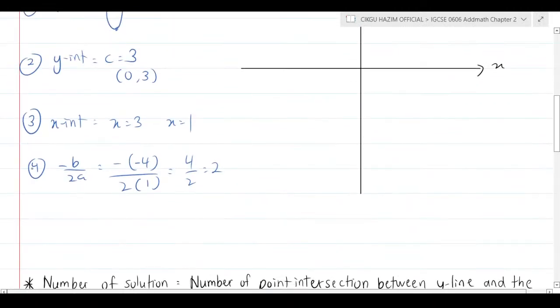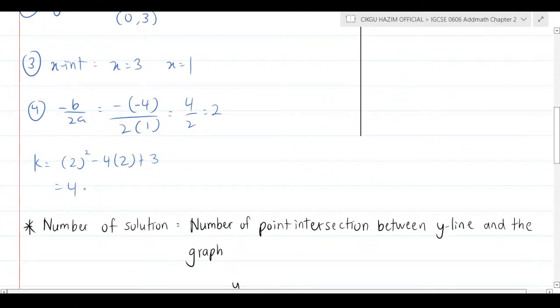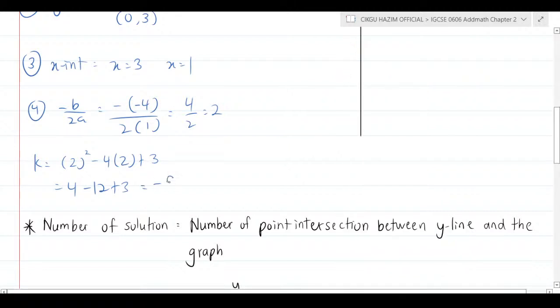Now how to find the k value, or the y coordinate here? Put everything back in the initial equation. So 2 squared minus 4 multiplied by 2 plus 3. So what do we have? 4 minus 12 plus 3 here. This one you can press in the calculator. How to get back to the original mode? Press mode and then 1 here. 4 minus 12 plus 3, you get -5. So the coordinate must be (2, -5).